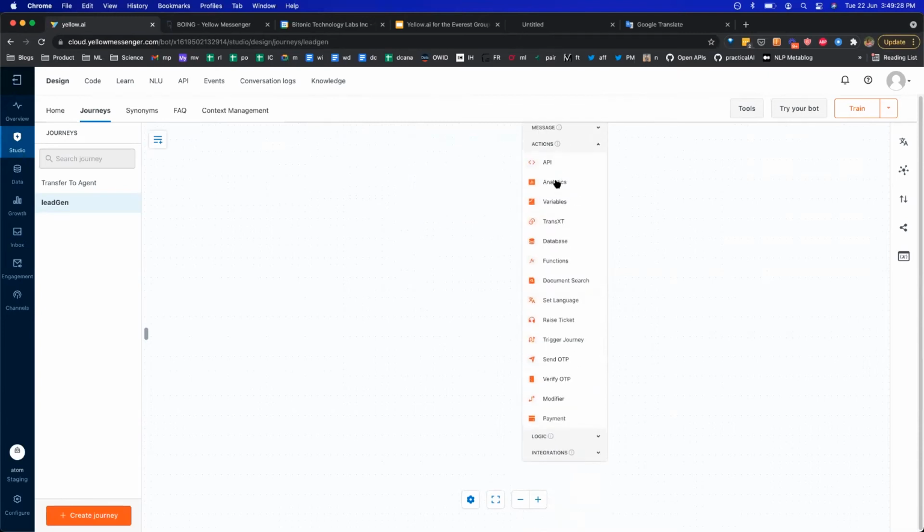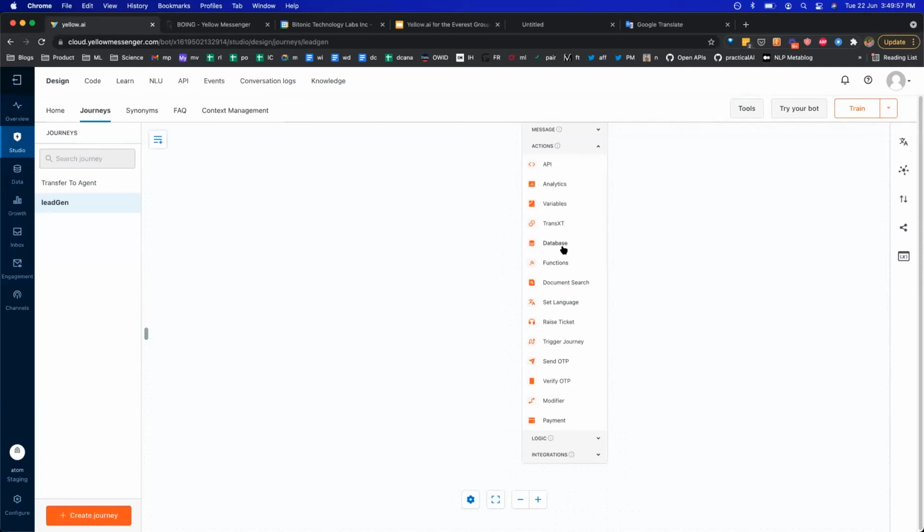So you can just select an action node, and this is where the real automation happens. As you can see, there are a lot of these automation nodes that traditionally people do in code, but we have abstracted them and brought all of that onto the UI so that it's easier for you to configure these things right from the user interface without having to write any code. So let's say you want to search in the documents that you uploaded, set the language, send or receive an OTP, take in payment, or connect with an API, you can do all of that here.